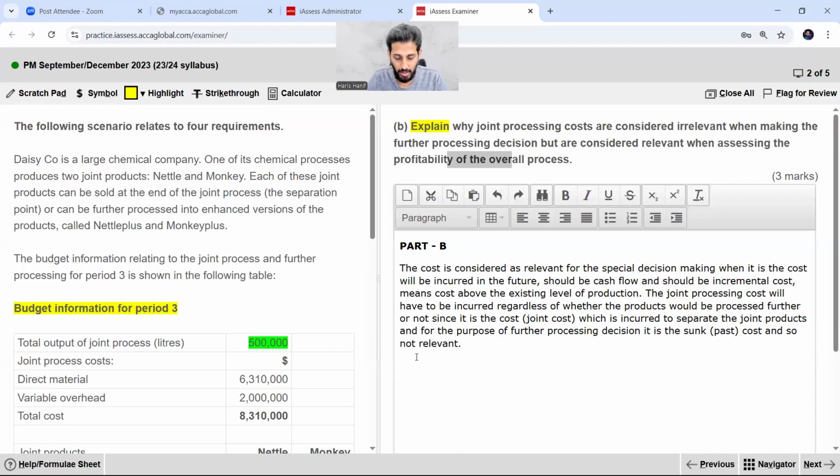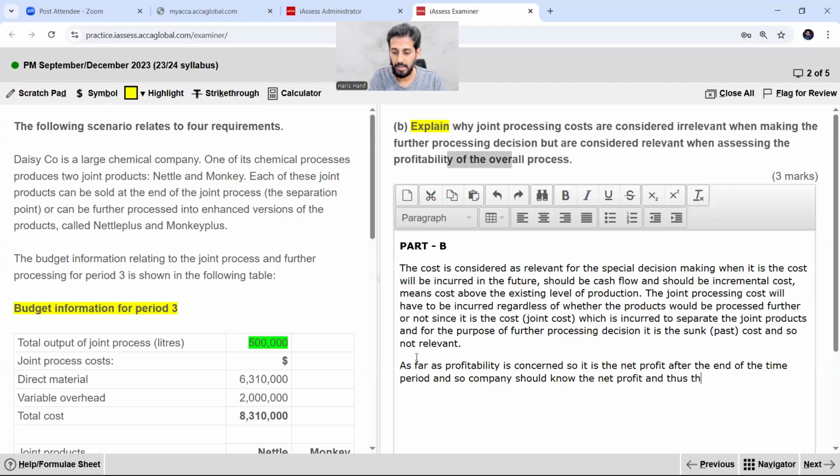Okay. So, as far as profitability is concerned, it is the net profit after the end of the time period. The company should know the net profit, and thus this cost would be relevant. This cost, I mean the joint cost, would be relevant, right?